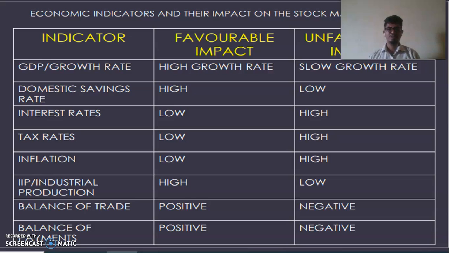Okay, GDP or growth rate. If the GDP or growth rate is favorable, then the stock market is increasing. If it is unfavorable, I mean if it is a slow growth rate, then the stock market is decreasing. Okay, domestic savings rate. This rate also affects. If your savings rate is more, that means there is a chance of more investment. So that will affect the stock market favorably. If it is low, that will adversely affect the stock market.